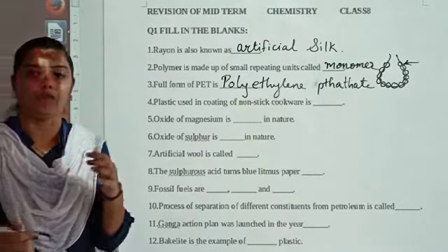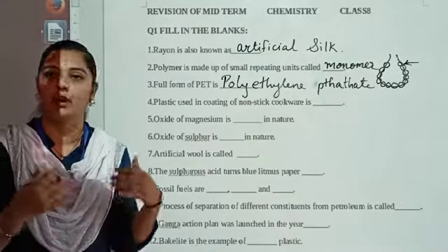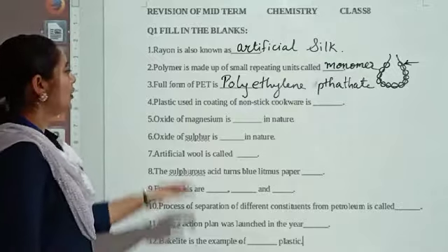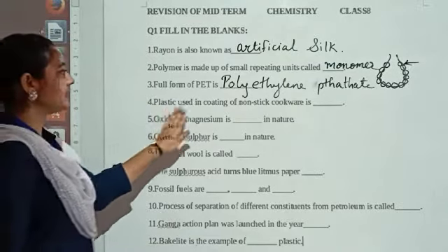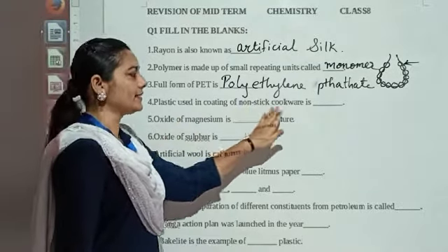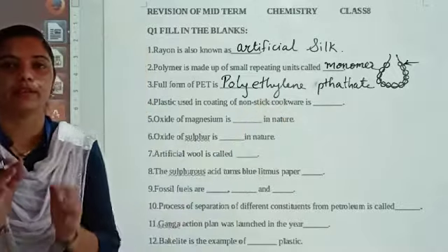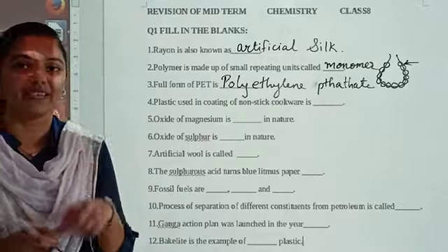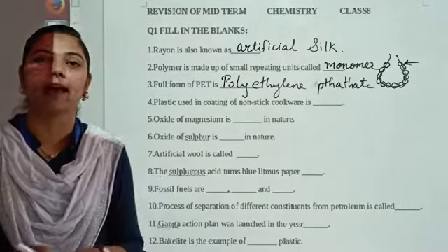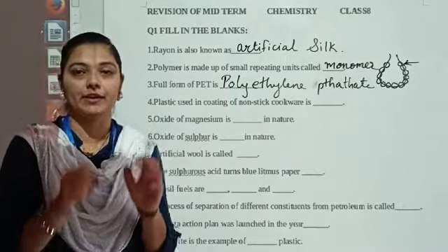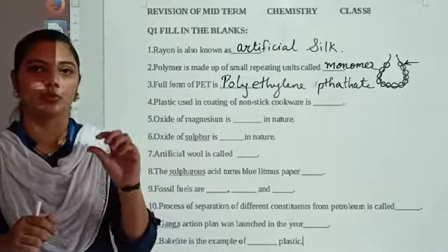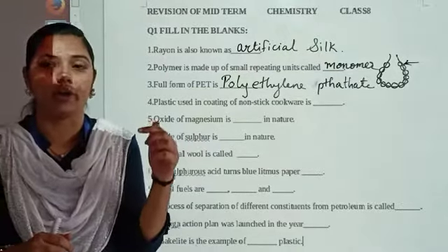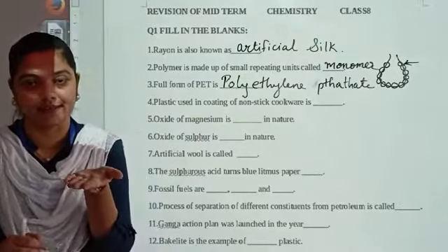So that is the name of the particular plastic from which we are preparing a number of articles. Fourth fill in the blank. Plastic used in coating of non-stick cookware is. Now dear students, when we are using non-stick cookware, whichever material we are cooking in that, even if it is burning, it will not stick to the bottom of your utensil.